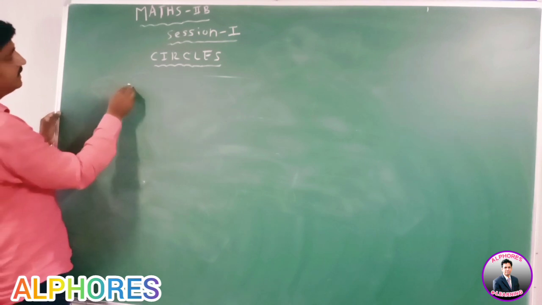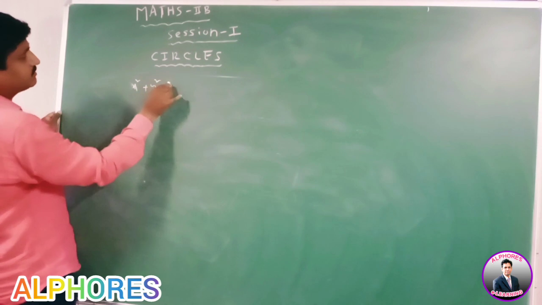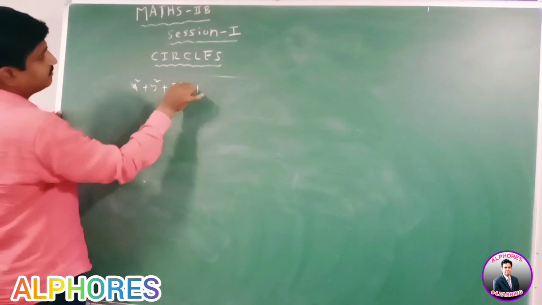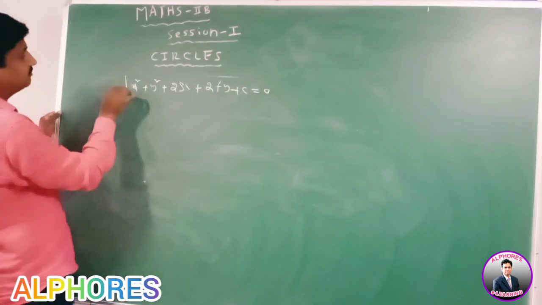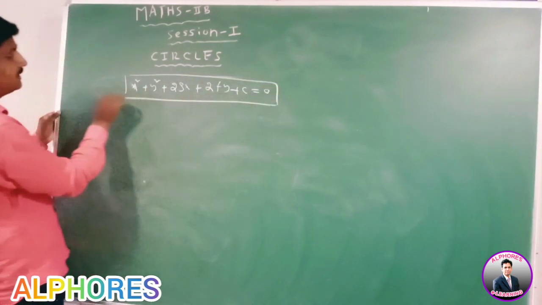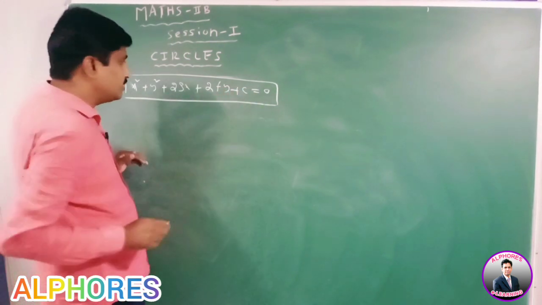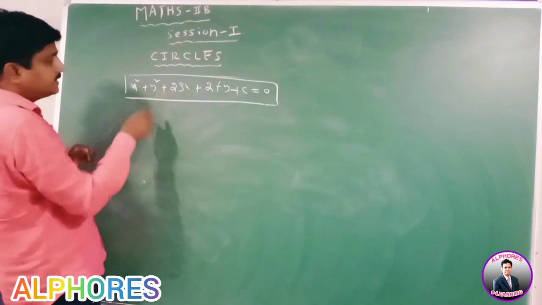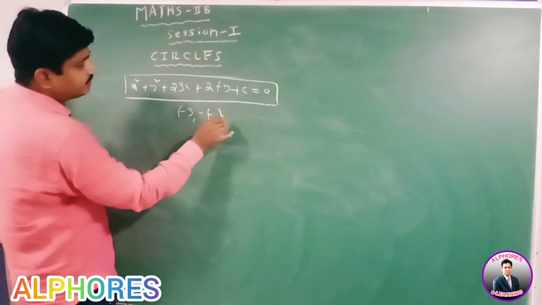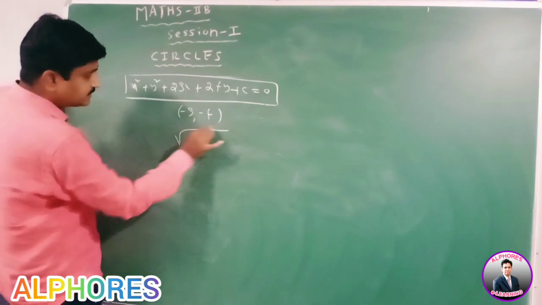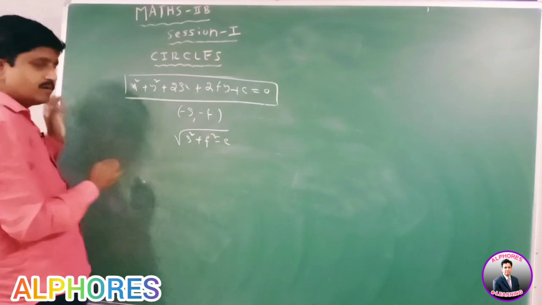Here the general equation of the circle is x square plus y square plus 2gx plus 2fy plus c equal to 0. Here the center of the circle is minus g comma minus f and radius under root of g square plus f square minus c.